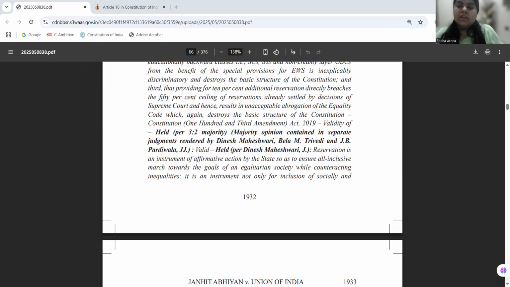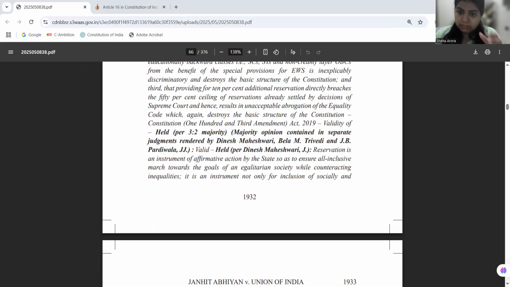The second question is whether economic criteria can be the sole basis of granting reservation, because in Indra Sawhney we have discussed that it cannot be the sole criterion. And third, when you are excluding SCs, STs, and OBCs from the EWS reservation, is it constitutionally valid? Or in a way, are you denying that one belonging to the SC, ST, and SEBC communities can be economically backward? Is that an implication of this judgment?